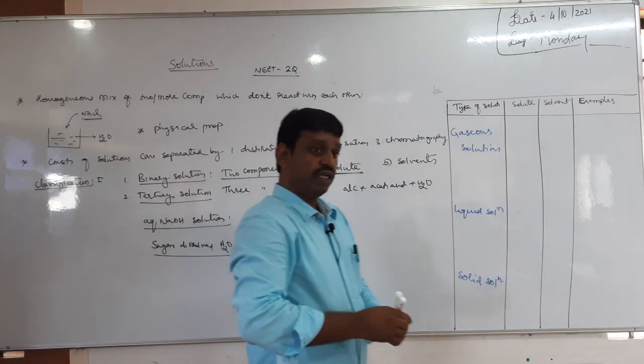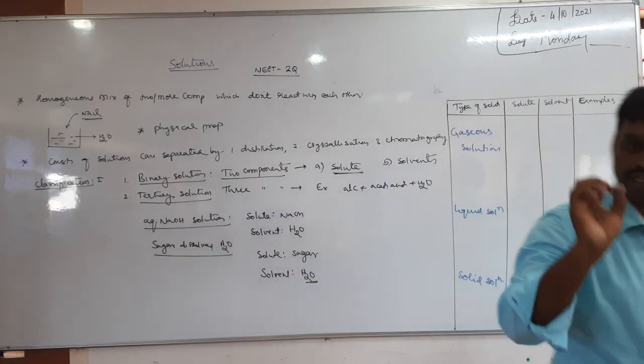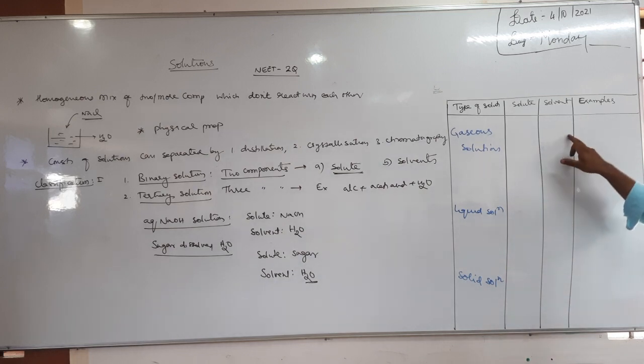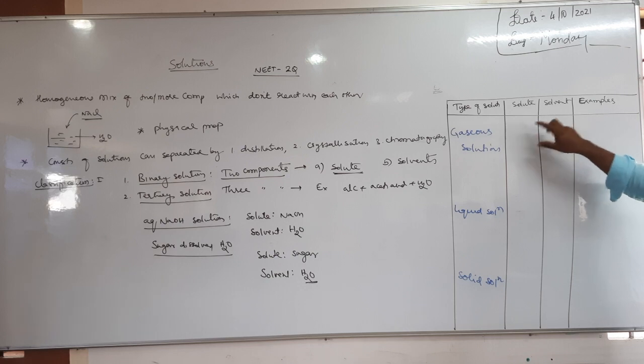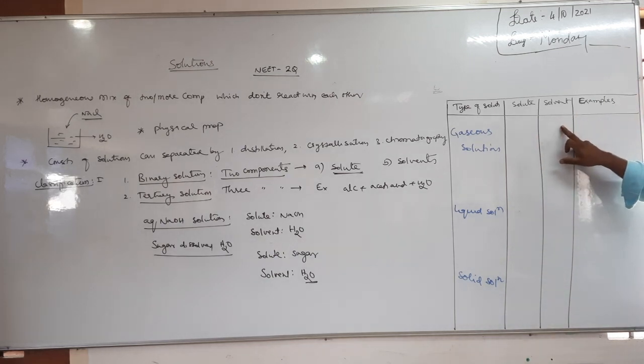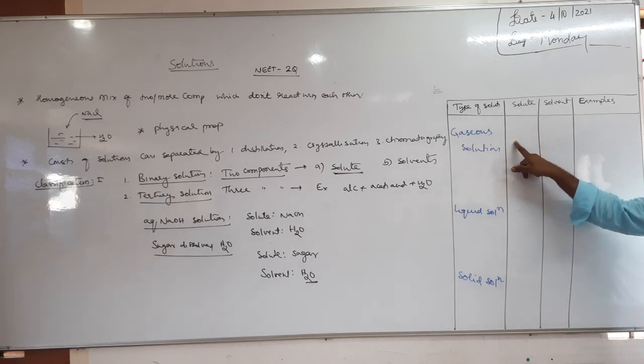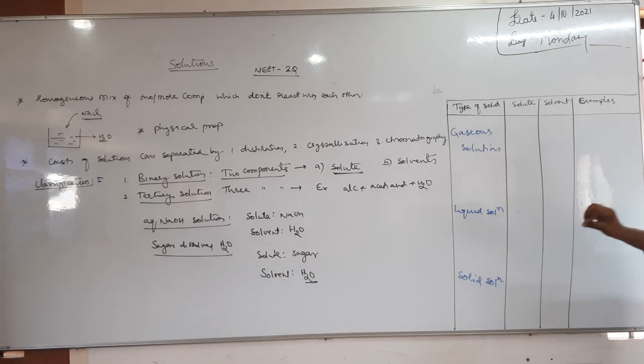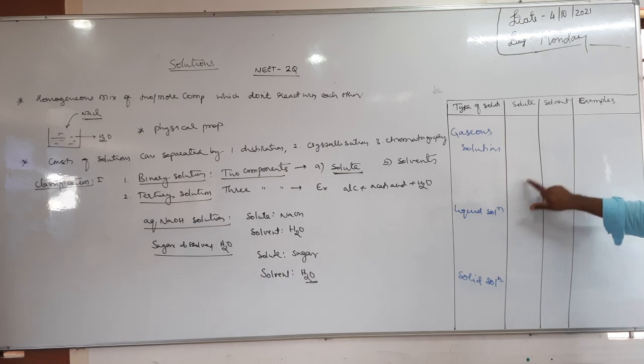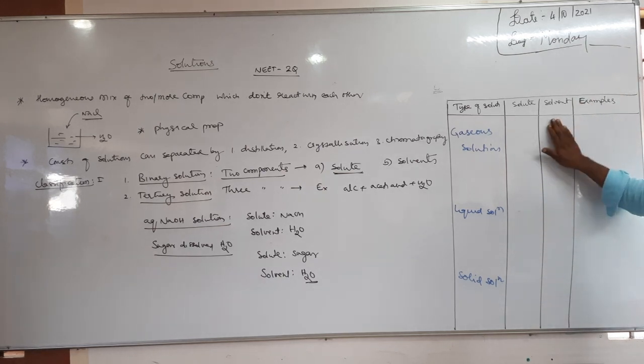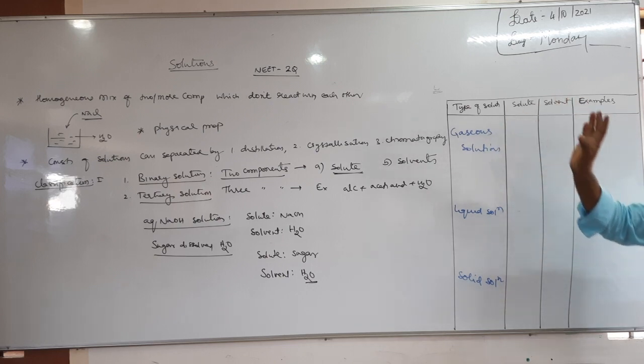The physical nature of a solution depends on the physical nature of the solvent, yes or no? Because among solute and solvent, the solvent is present in larger quantity and the solute in smaller quantity. Therefore the physical nature of the solution is decided by the physical nature of the solvent. If the solvent is a gas, the solution is a gaseous solution.